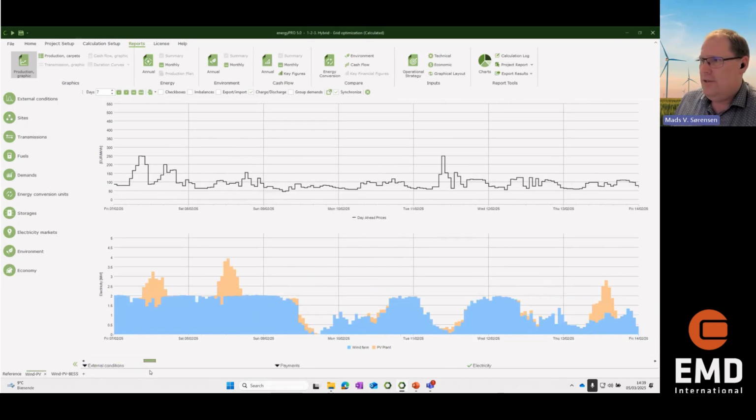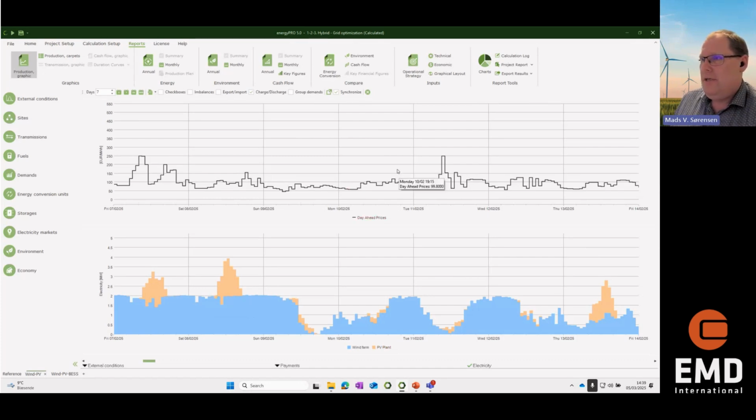And you can see how it operates here. We have the wind farm, which is the blue. We have the PV plant, which is the yellow-orange one. And if you follow this line, it's the combined output of those two assets.